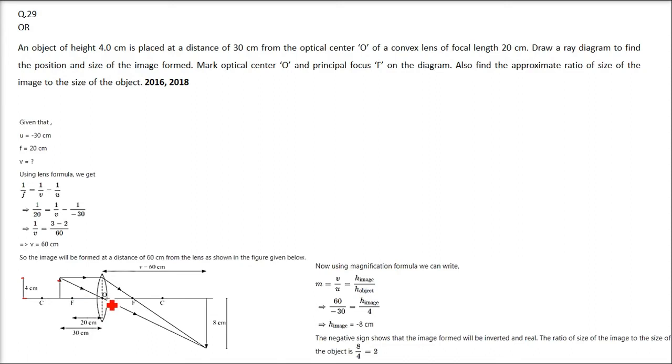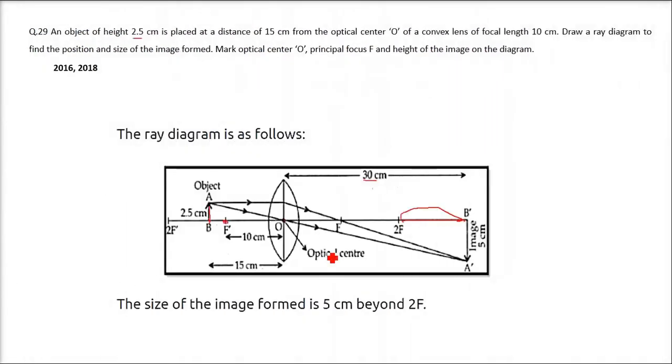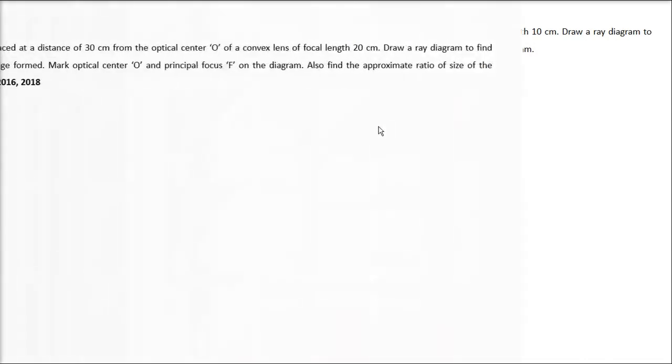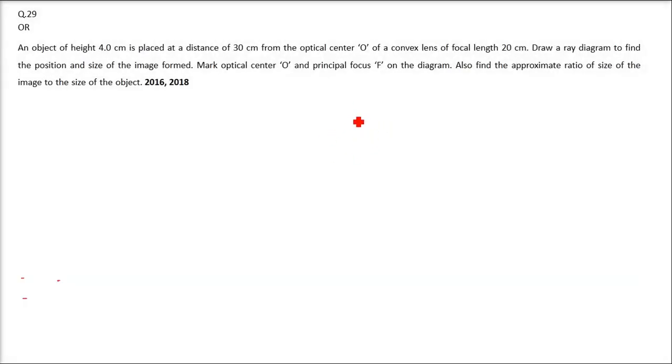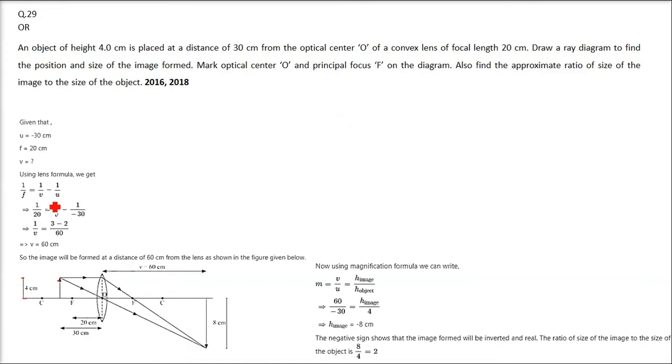Now I would go back and try to show you how this 30 centimeter has come, and I want you to do this because I'm going to explain exactly the same question here. So I'm going to use this formula and I want you to use this formula to find it in the previous question. Here, draw a ray diagram to show the position and size of the image being formed. We have to mark O and F also. Also find the approximate ratio of the size of the image to the size of the object.